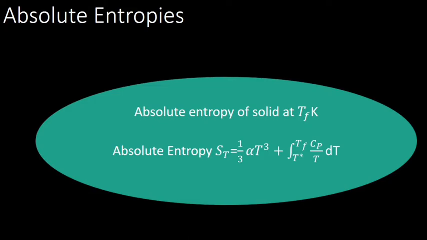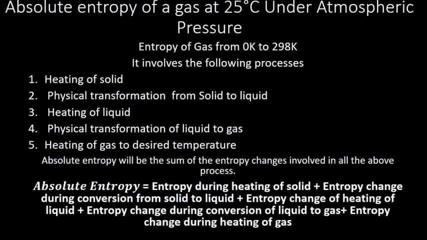Now before going into the liquid, we will see the gas. Consider the case of a gas at 25 degrees under atmospheric pressure, for which we are asked to calculate the entropy. What is the absolute entropy? Absolute entropy is the entropy change from 0 Kelvin to 298 Kelvin. When we take the case of a gas and heat it, it involves the following processes. What were the processes?